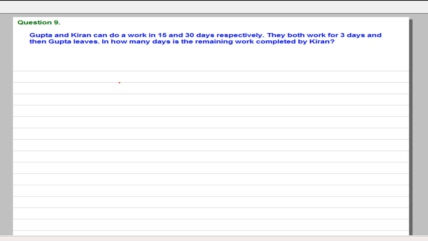Gupta and Kiran can do a work in 15 and 30 days respectively. They both work for 3 days and Gupta leaves. Then in how many days is the remaining work completed by Kiran? Now this is a very interesting problem. So let us solve this problem. Gupta does the work in 15 days. Kiran does the work in 30 days.